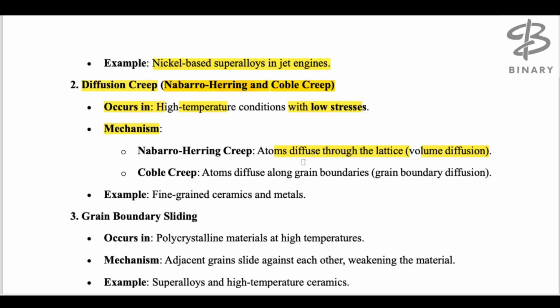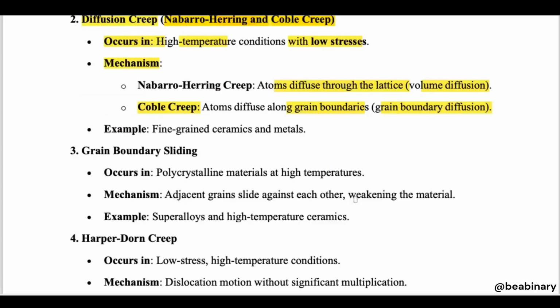In Nabarro-Herring creep, atoms diffuse through the lattice, or we can say volume diffusion. If we talk about Coble creep, the atoms diffuse along the grain boundaries, which is grain boundary diffusion. So in the first one we have volume diffusion, and in the second we have grain boundary diffusion. Examples are fine grained ceramics and metals.